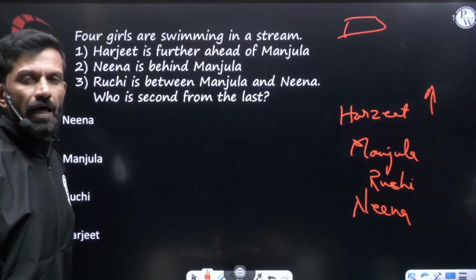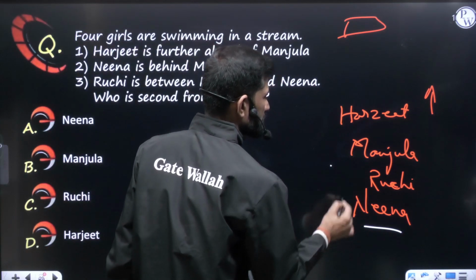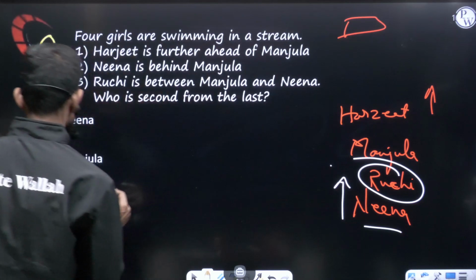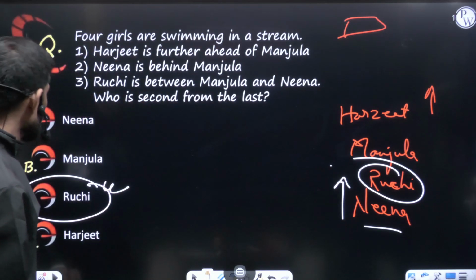Who is second from the last? As simple as that. From the last, this is the last. From the last, second, who is there? Ruchi is there. So Ruchi, that is option C. You can arrange it. Let's see more questions.